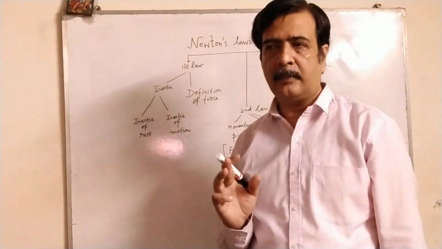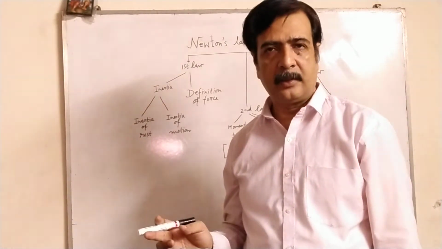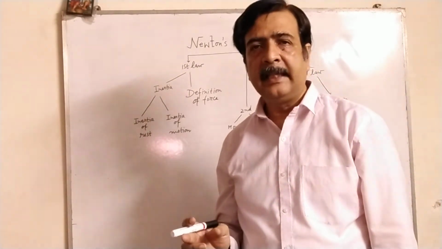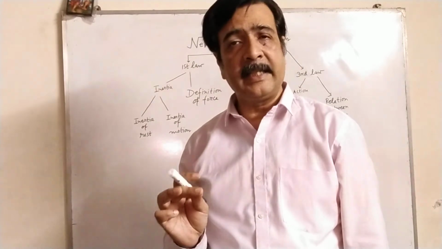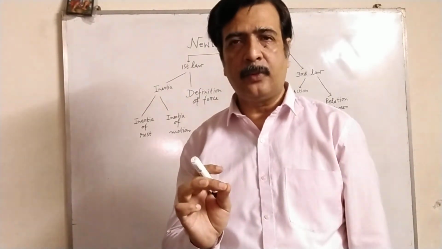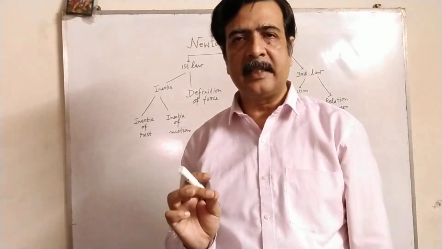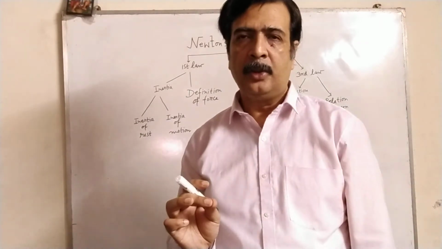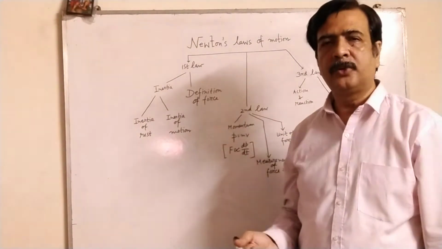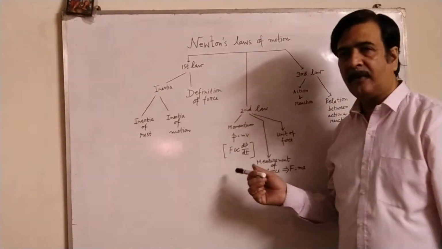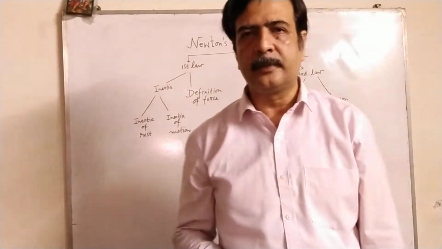We know that in the SI system the mass is 1 kg and the acceleration is 1 meter per second square. So we say 1 Newton is that amount of force which, when it acts on a body of mass 1 kg, produces an acceleration of 1 meter per second square. Using the relation F = ma, it is very easy to define the unit of force. So three aspects we get from here: momentum, measurement of force, and unit of force.